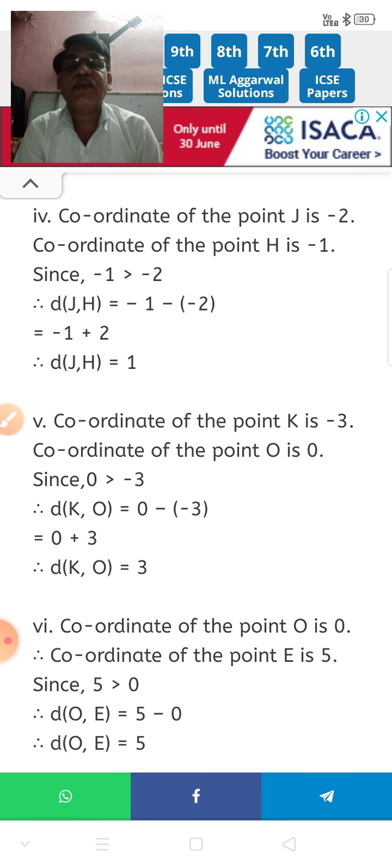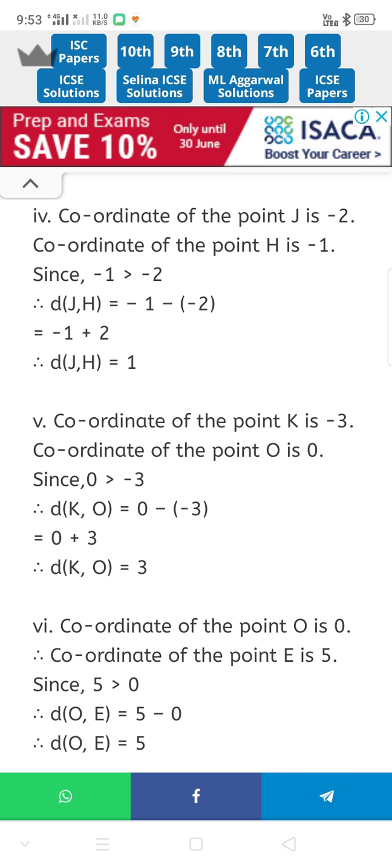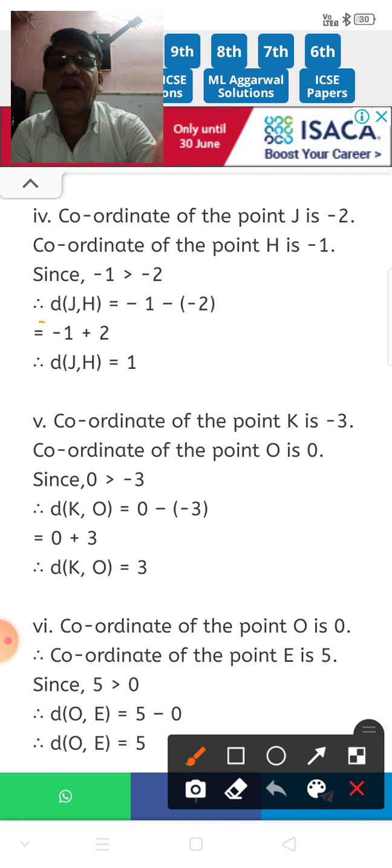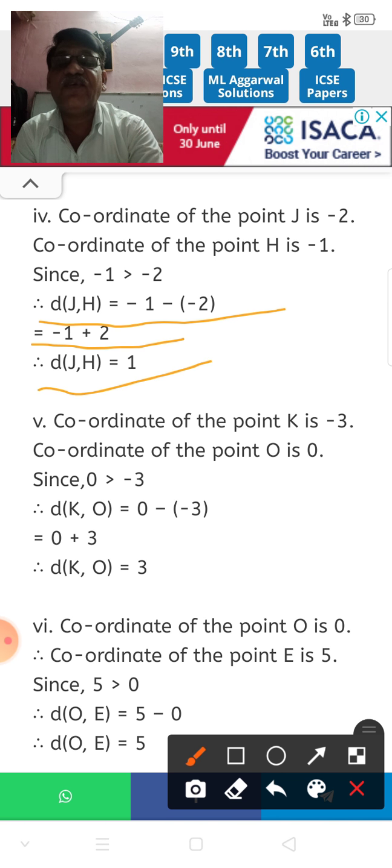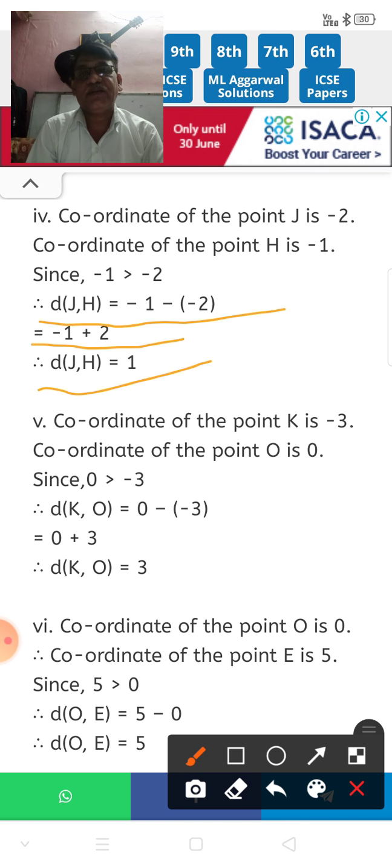Okay, here see, JH is equal to minus 1 minus minus 2. It is minus 1 plus 2. Therefore the distance JH is equal to 1. The distance JH is equal to 1. Okay.